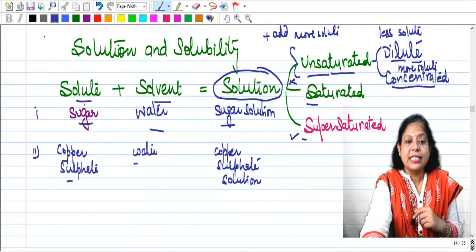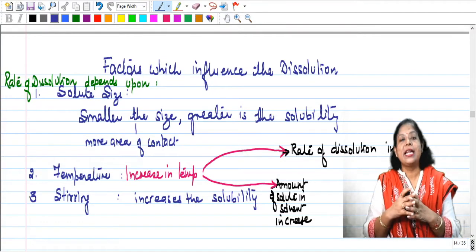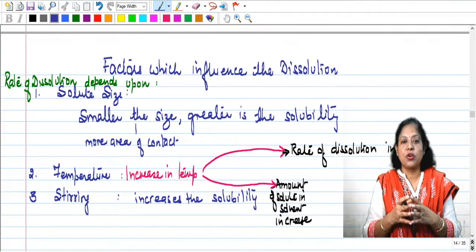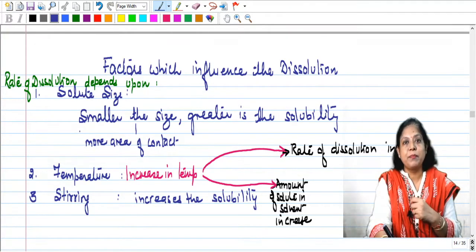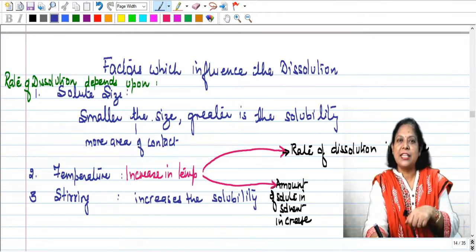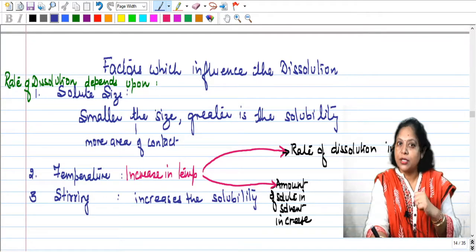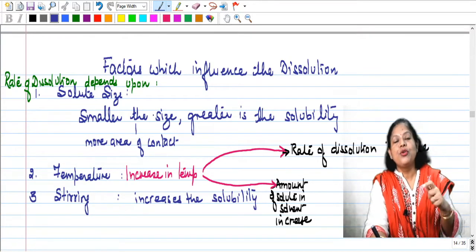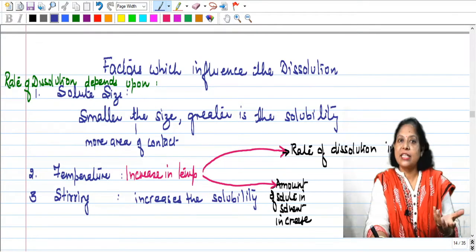Okay, now let's study the factors which actually help in increasing the solubility, or which influence the dissolution. So if you want to increase the speed of dissolution, you want sugar to immediately go inside the water, then what do you do? First, you prefer taking powdered sugar. Second, you try to stir. Third, you heat. So these are the factors.